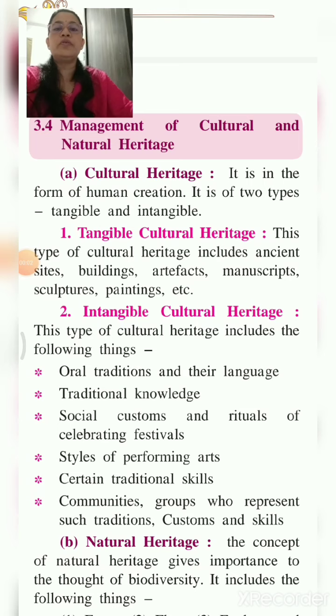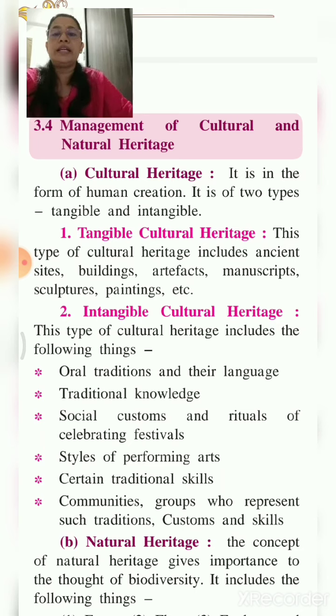3.4, Management of Cultural and Natural Heritage. Cultural heritage is a form of human creation. It is of two types, that is tangible and intangible. Tangible means that which we can see with our eyes, and intangible is which we cannot see. Tangible cultural heritage includes ancient sites, buildings, artifacts, manuscripts, sculptures, paintings, etc.